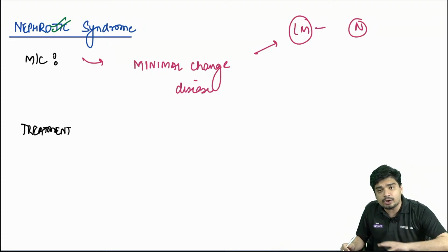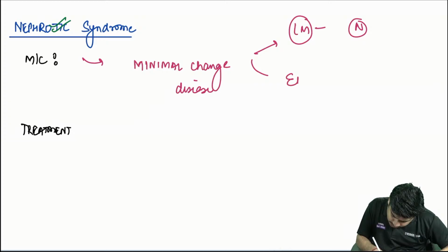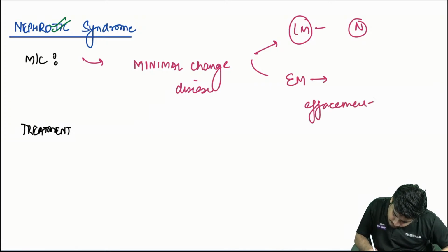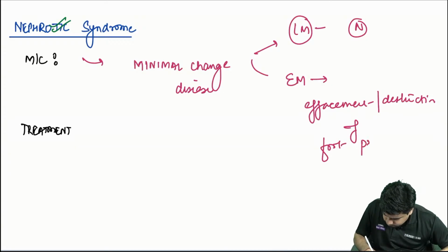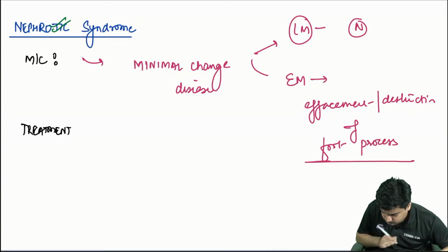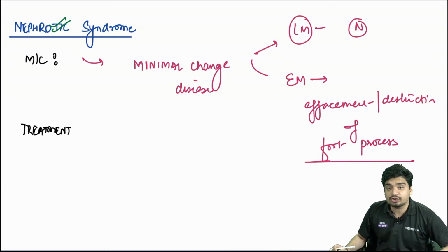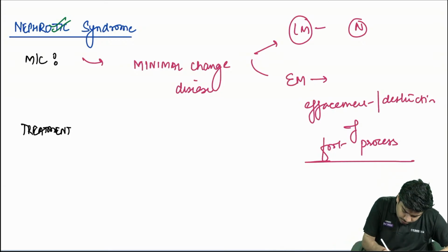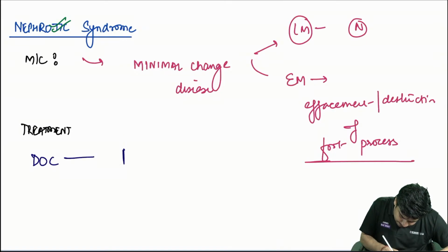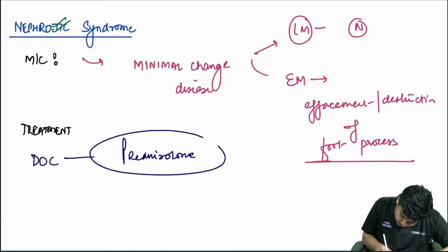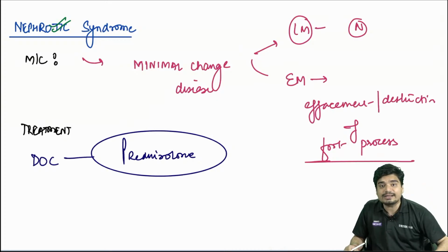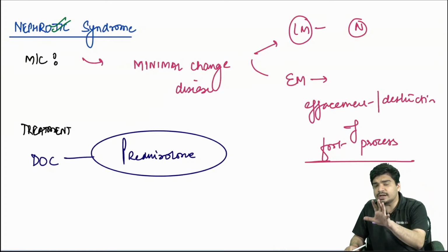But on electron microscopy, you will see effacement, or destruction of foot processes. And the drug of choice for nephrotic syndrome in children is prednisolone.